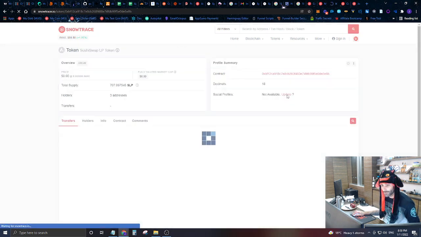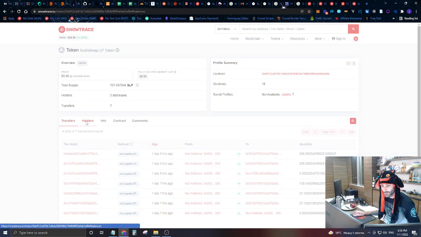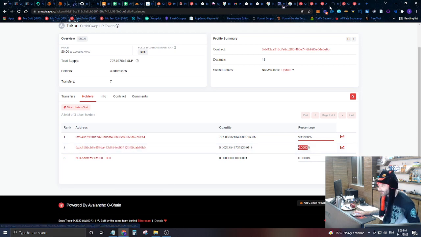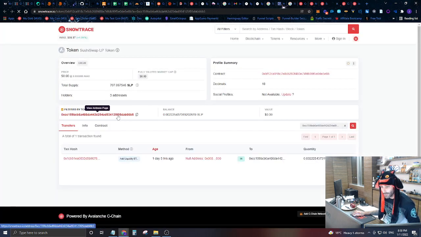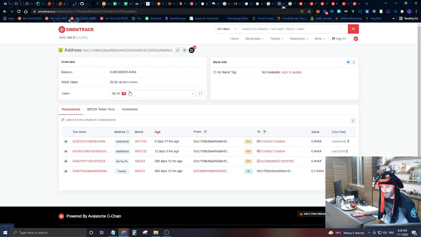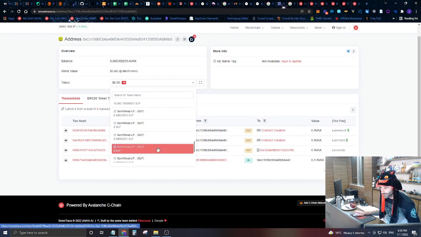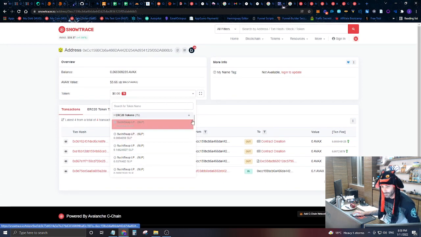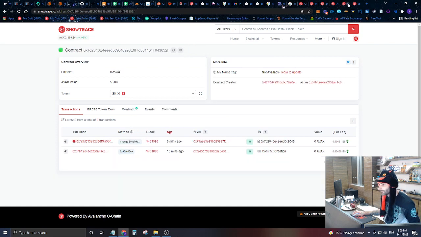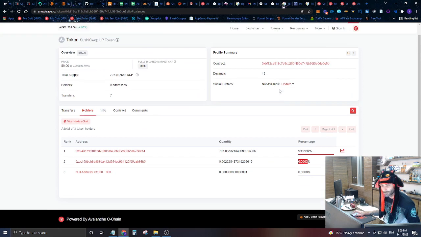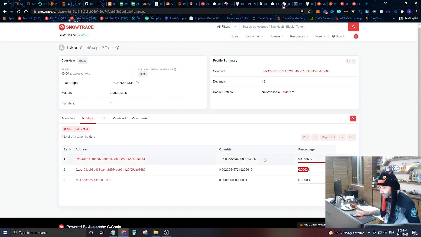So if we come over here to this token and we look, who holds this? There are 3 addresses that actually hold this. Very, very small percent on this address. Not sure who this is. We can go try to find out who this is. But this looks like somebody who's actually probably another type of Sushi Swap router. So the vast majority holder looks like, again, it's me.